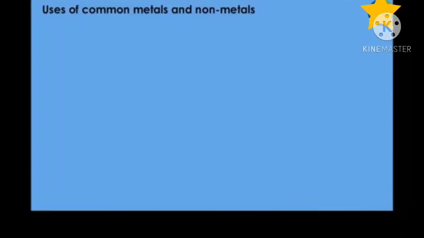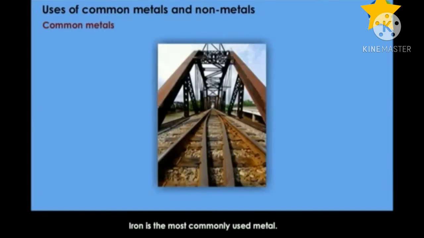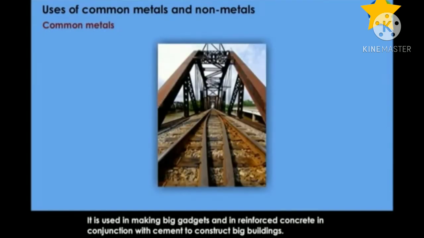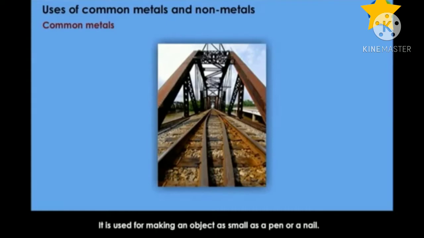Dear students, today we will discuss the uses of common metals and non-metals. Uses of common metals. Iron is the most commonly used metal and it is used in making big gadgets and reinforced concrete in conjunction with cement to construct big buildings. And it's also used in making small things, for example, a pen or nail.